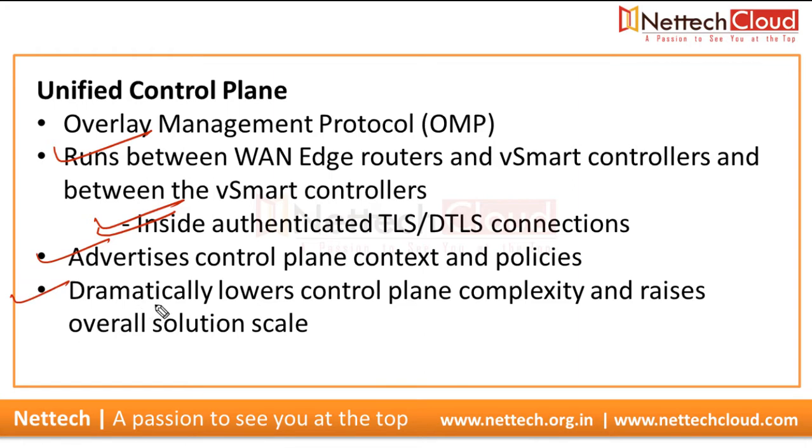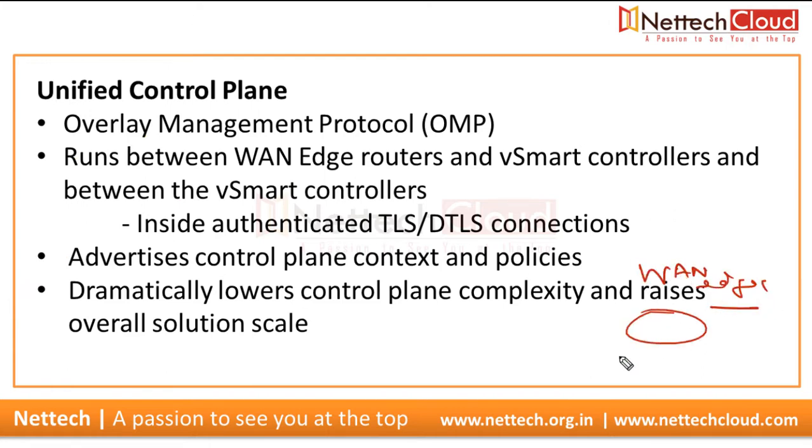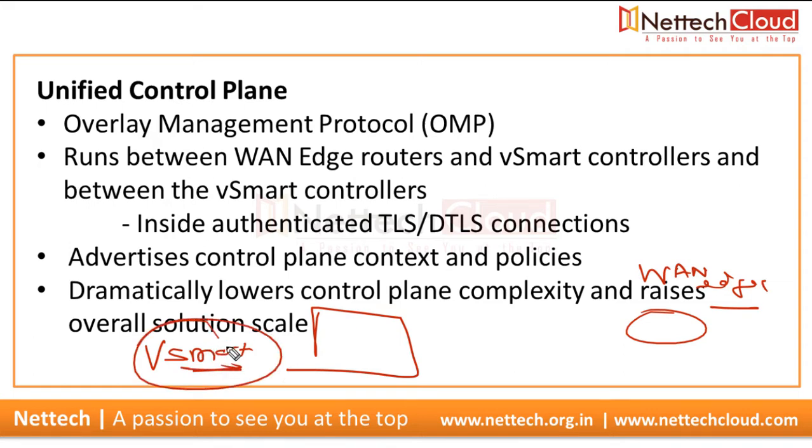So even if we want to push some policy, let's say here there is a WAN edge device 1, and here is the control plane, that is vSmart. If we want to push any centralized data plane policy affecting the data plane, it will be pushed from the vSmart to the WAN edge devices. And if there is a centralized control plane policy, even that policy need not be pushed to the WAN edge devices; it will be pushed only to the vSmart, right? And vSmart will take the decision.